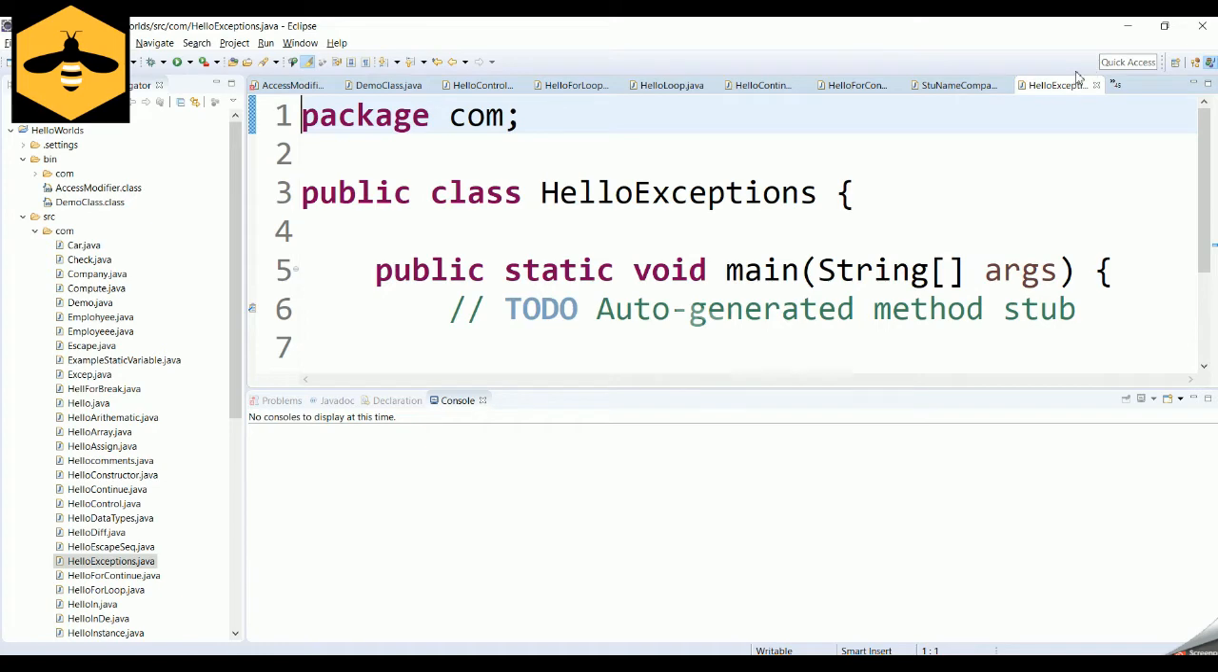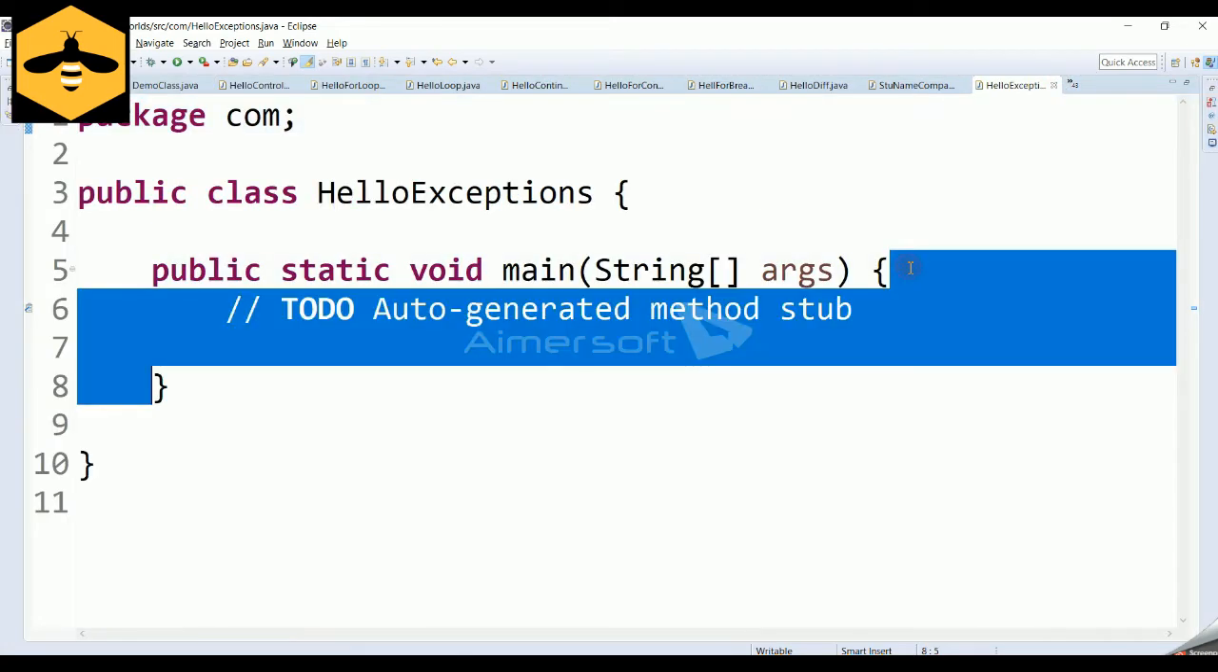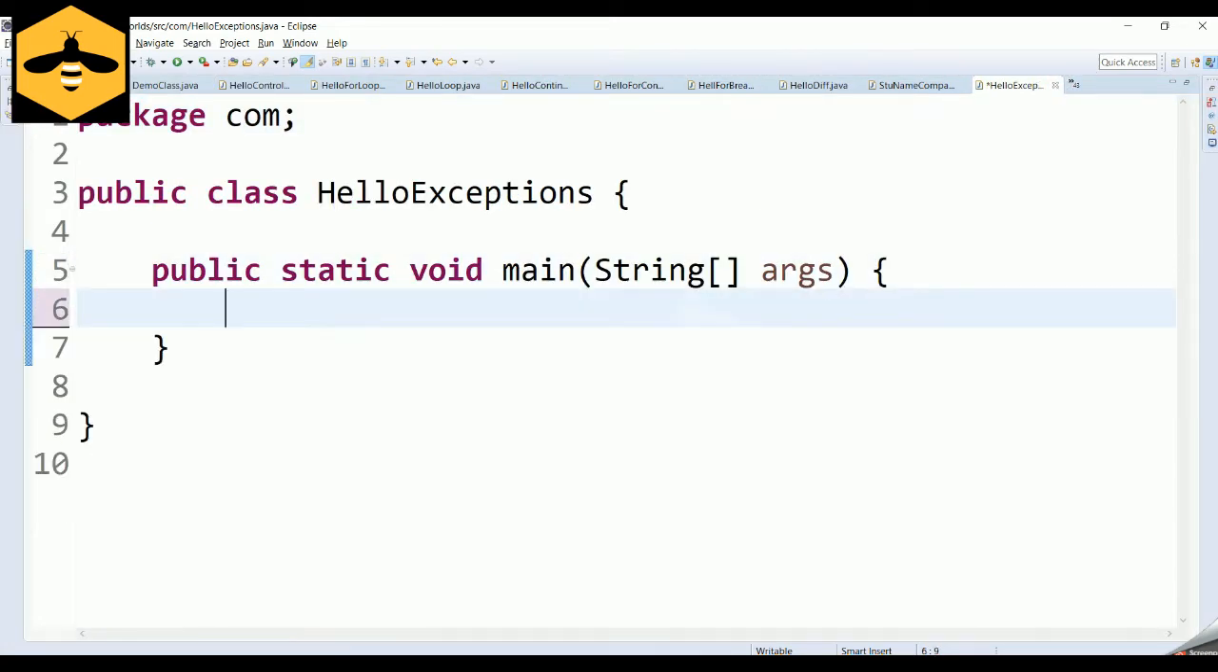In Java, exceptions can be broadly categorized into two types called checked and unchecked exceptions. This is one of the most frequently asked interview questions. So what are checked and unchecked exceptions in Java? Checked exceptions are those that happen during compile time, whereas unchecked exceptions are those that happen during runtime. Okay, let's check out an example for checked exceptions in Java.